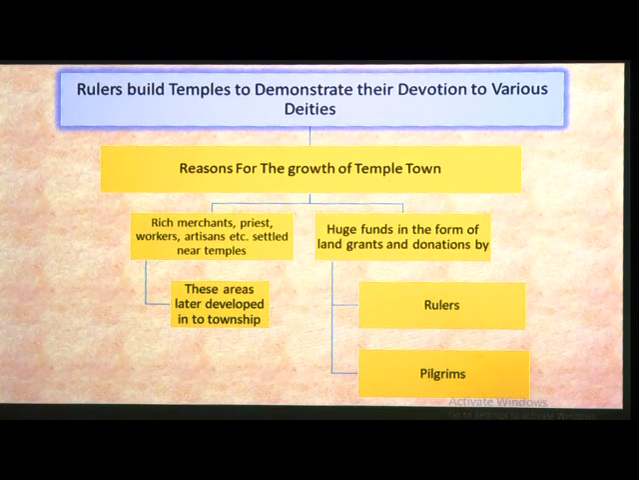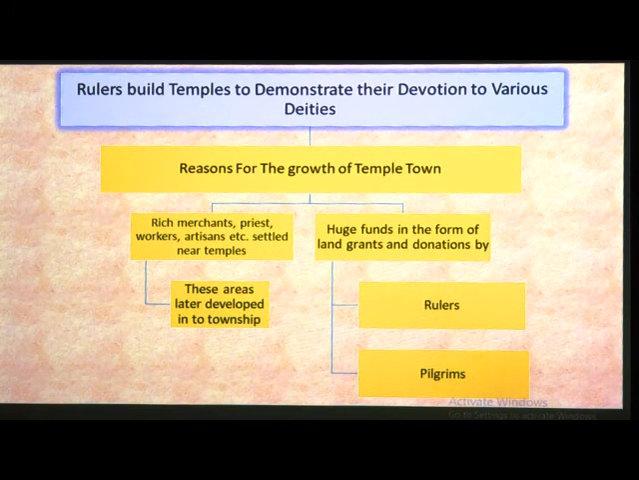Reasons for the growth of temple town. What is the reason for the growth of temple town? Rich merchants, priests, workers, artisans, etc. settled near the temple, as I told before. These areas later developed into a township.